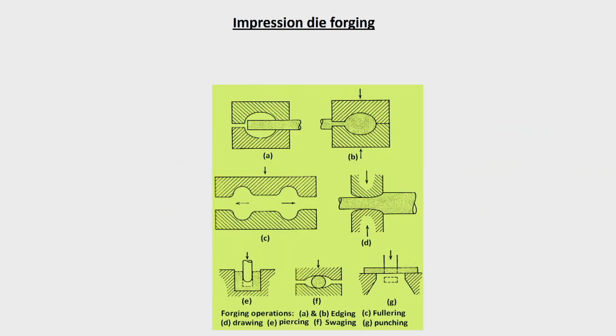Now, when you come to impression die forging, it is a process in which you have a die, and inside that you keep the billet and then close the die, a pair of dies, and proceed. The metal will start flowing, maybe barreling also will take place, and when it is closing down, the metal is confined to the die and fills up the die cavity completely, so that there are no defects.